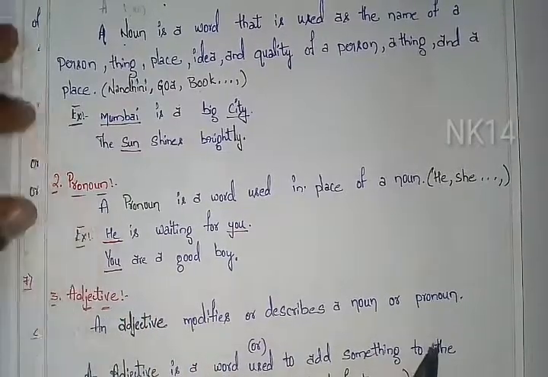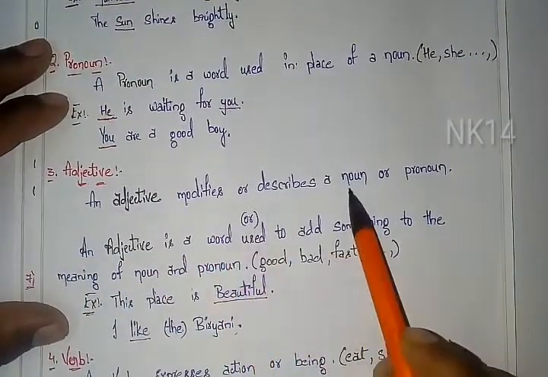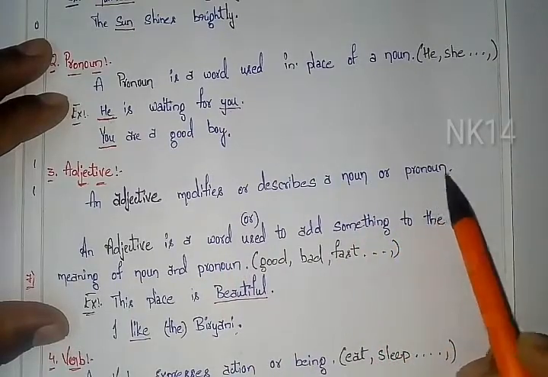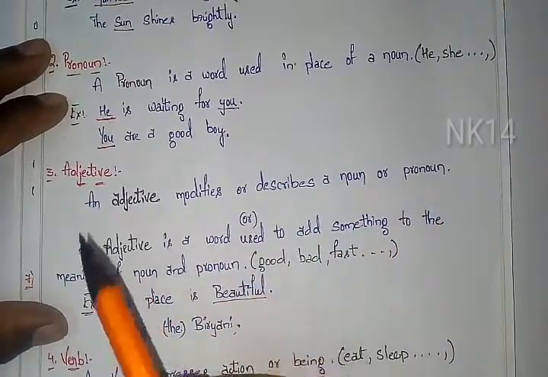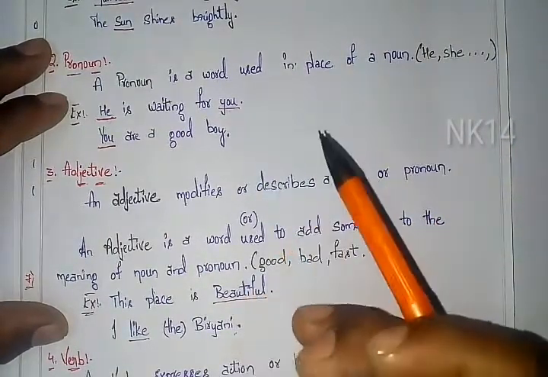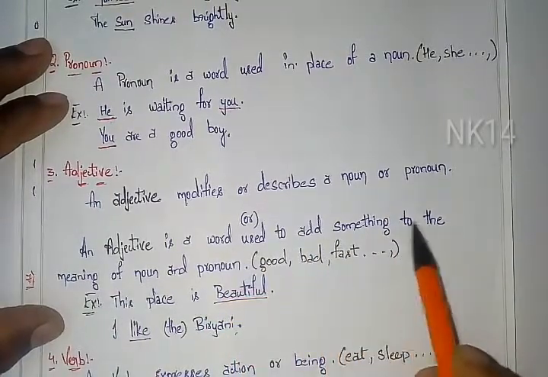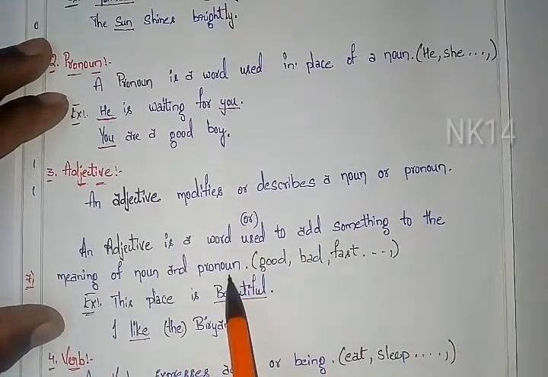Let's check the third one, adjective. An adjective modifies or describes a noun or a pronoun. So simple friends, an adjective says something about a noun or a pronoun. Let's take one more definition I have taken. An adjective is a word used to add something to the meaning of a noun and pronoun.